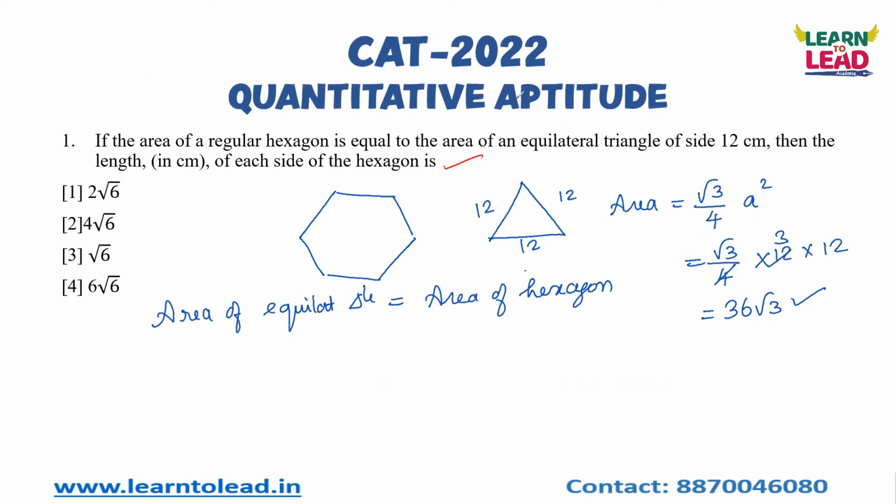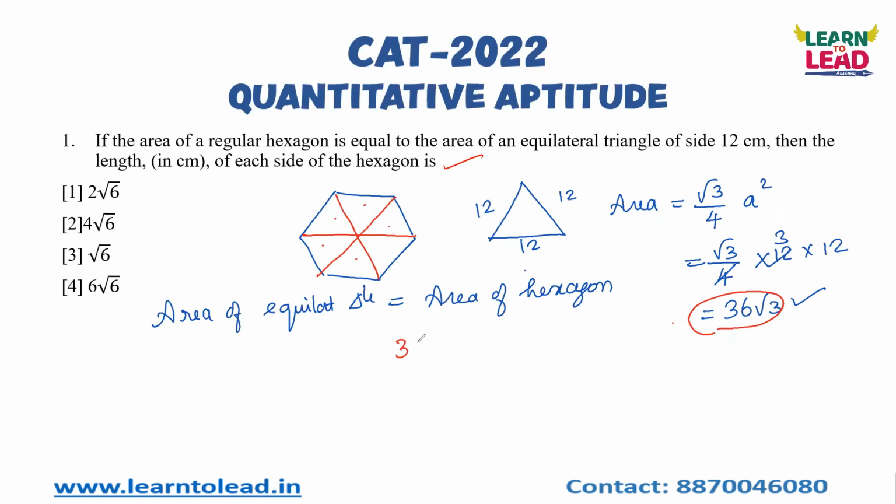Okay, so keep it in mind that you can divide a hexagon into 6 equilateral triangles. So let us take this as the area of hexagon.